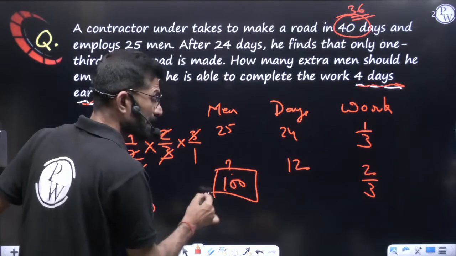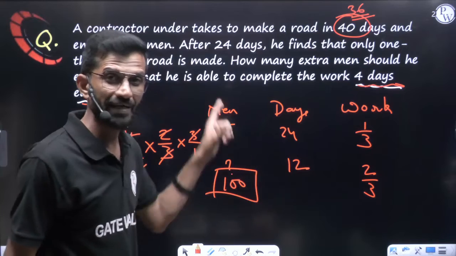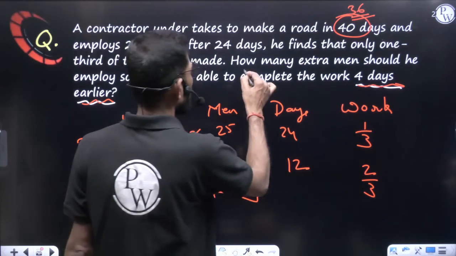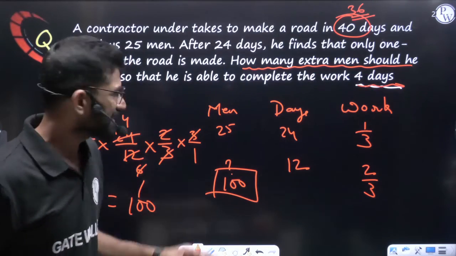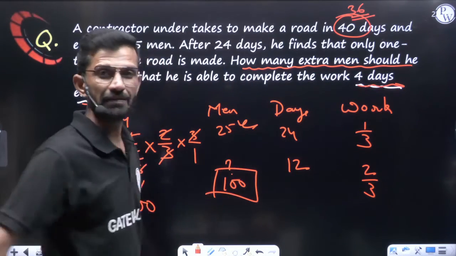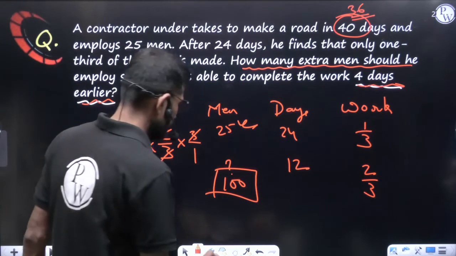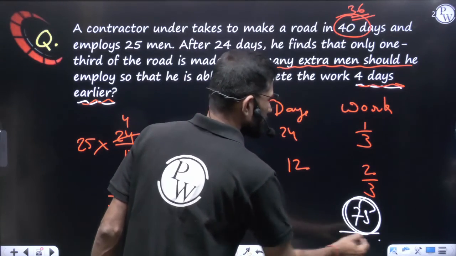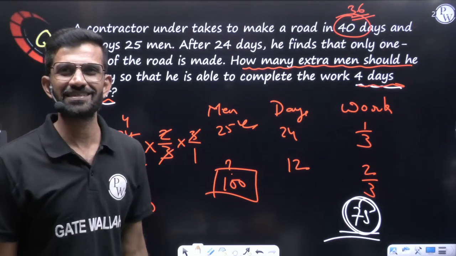100 men is not the answer. Here 100 men are required, but 100 men is not the answer for the question. What are they asking? How many extra men should he employ? Already he has 25 people working with him. Here he requires 100 people. So how many extra people? Your answer will be 75 extra people required. Then he can complete his work 4 days earlier, that is just in 36 days.